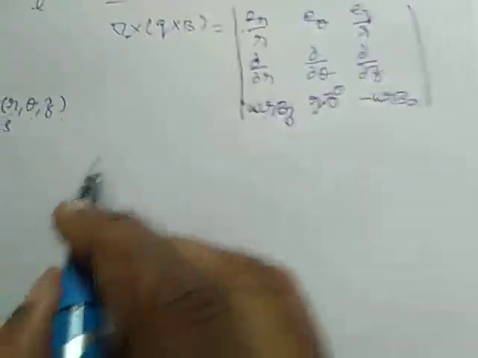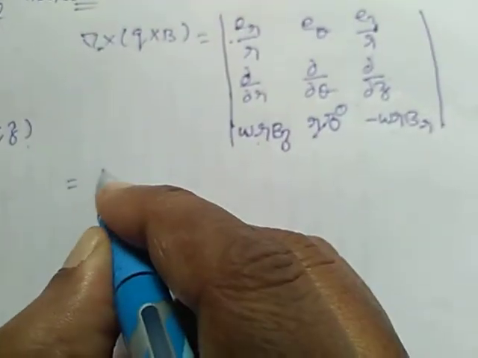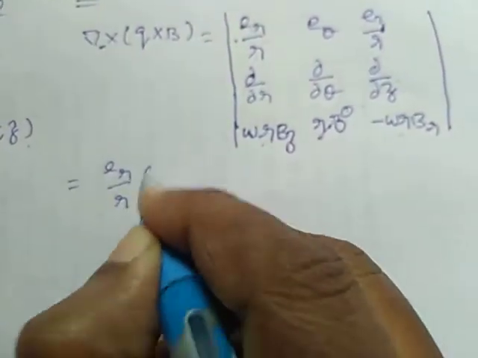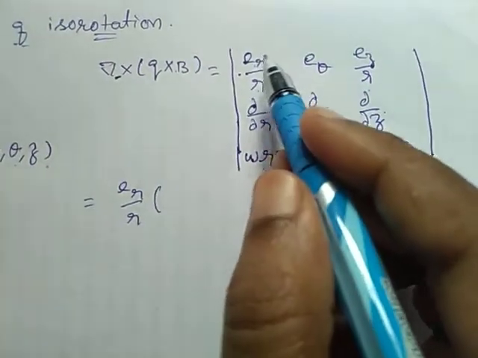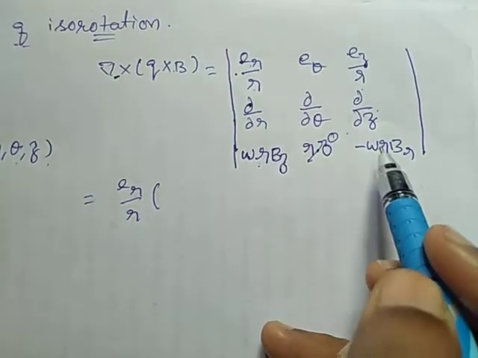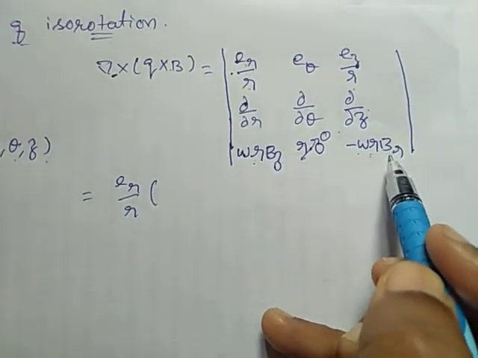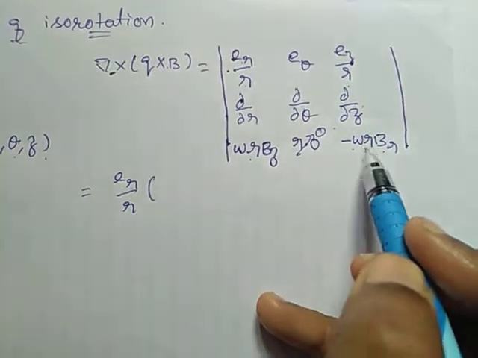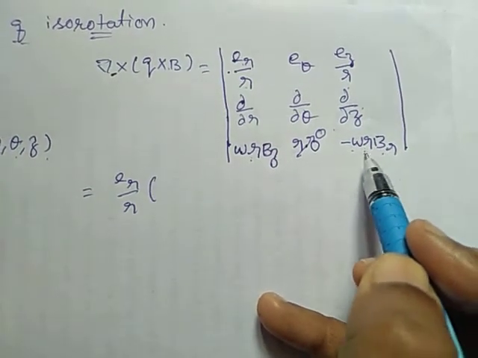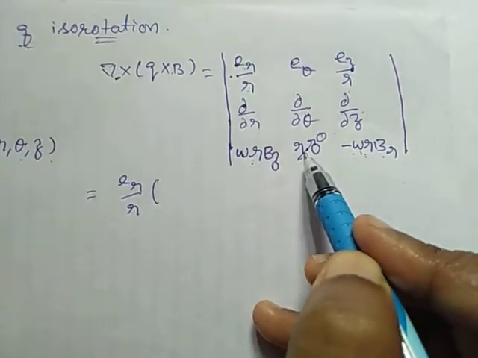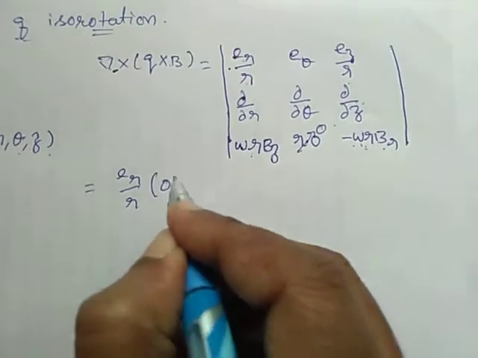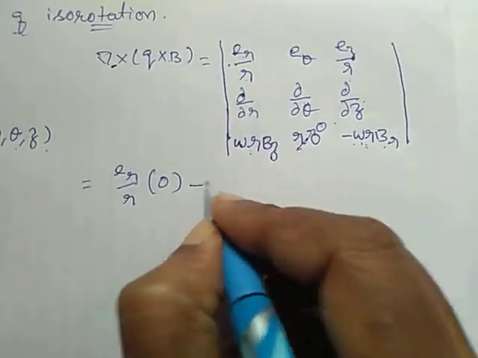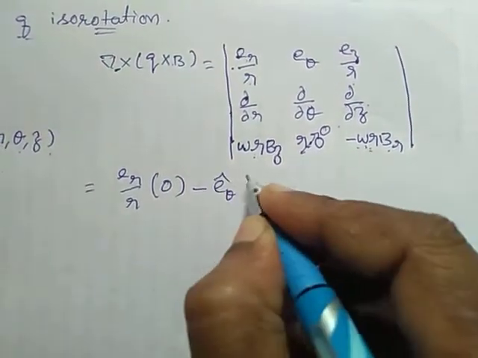When we expand it, ER by R, when we find the determinant, differentiation of omega R BR with respect to theta. These are not functions of theta, therefore this is 0. Here it is 0, differentiation of 0. So it is 0 minus E theta cap.